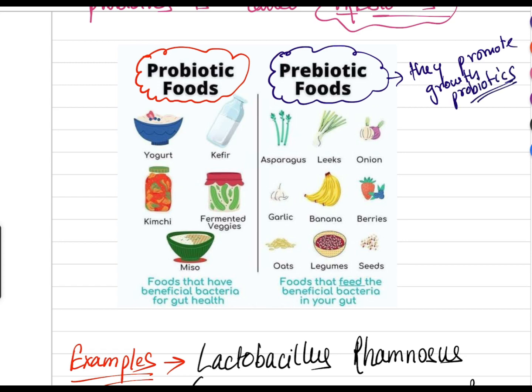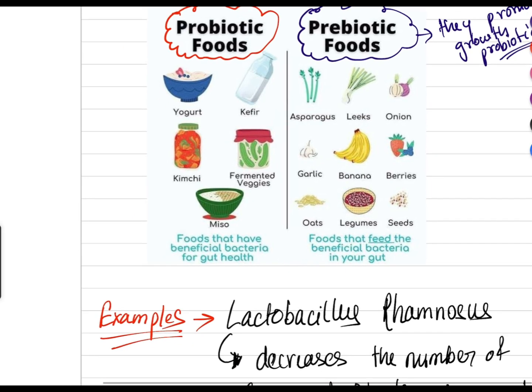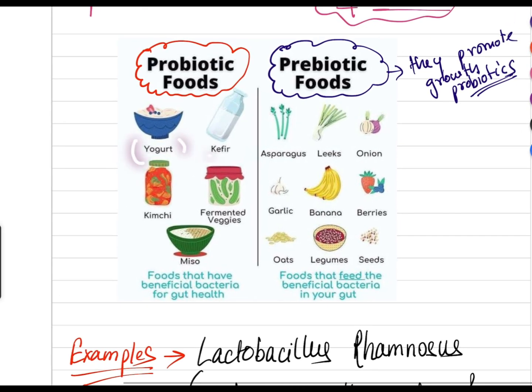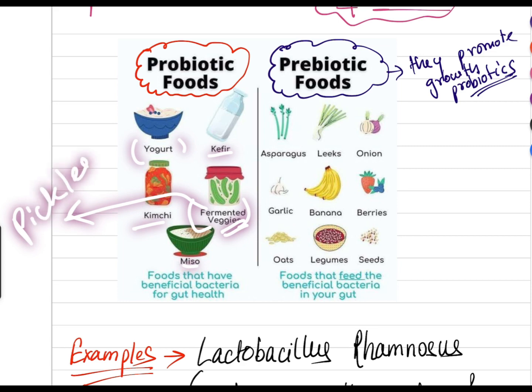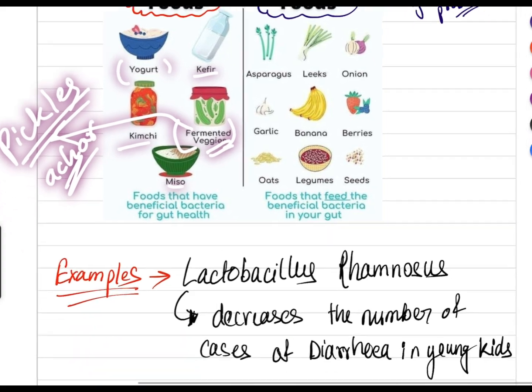As you can see, asparagus, leeks, onion, garlic, banana, berries, oats, and legume seeds are prebiotic foods. They will promote the growth of probiotics. And probiotics are yogurt, kefir, kimchi, miso, and fermented veggies. A very good example of it is pickles. Yes, we also call it achar, but not the paratha.